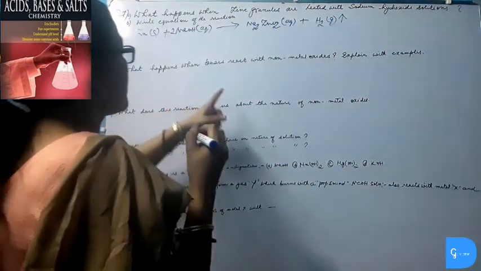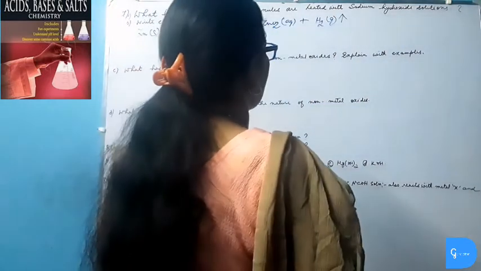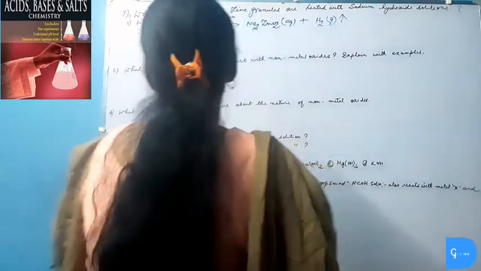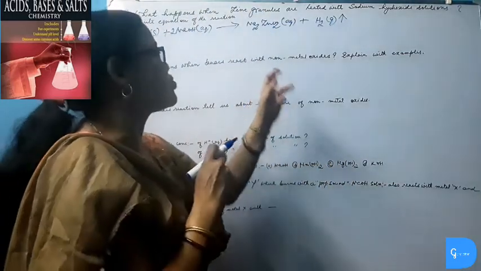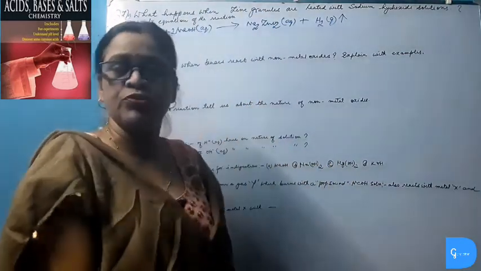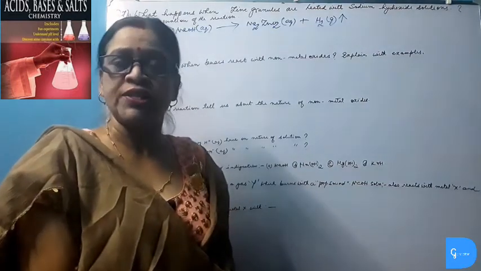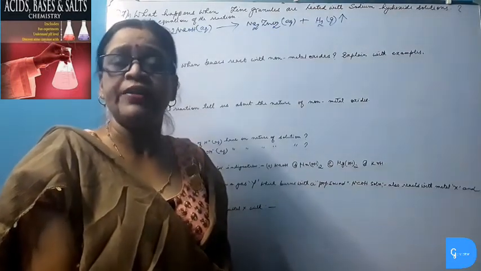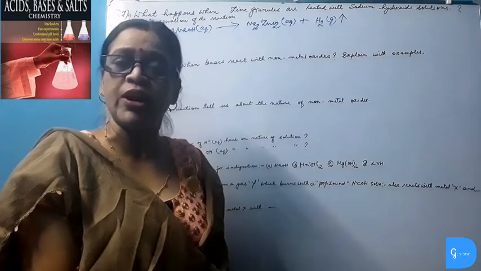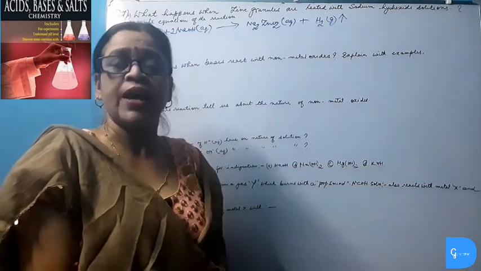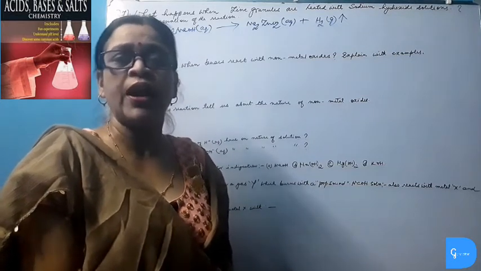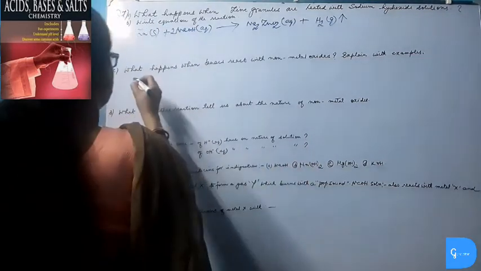What happens when bases reacts with non-metal oxides? Explain with examples. When bases reacts with non-metal oxides, then it produces salt plus water. For example, when calcium hydroxide reacts with non-metal oxide called carbon dioxide, then it produces calcium carbonate, a salt, and water. Let's see the reaction.